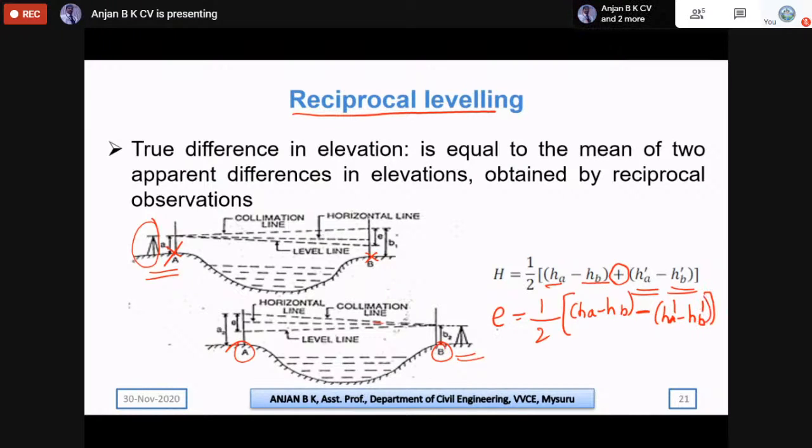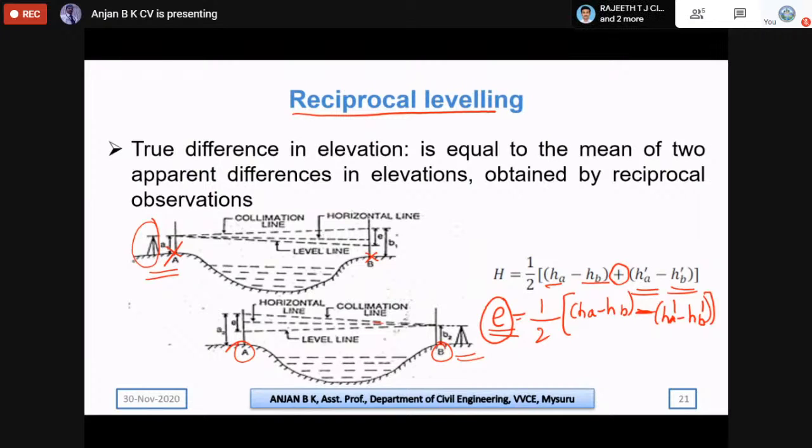By doing this, what we get is the error in collimation. So if in GATE they ask you to find the total error in collimation, you have to use the same formula but with the negative sign. This is the concept behind reciprocal leveling.